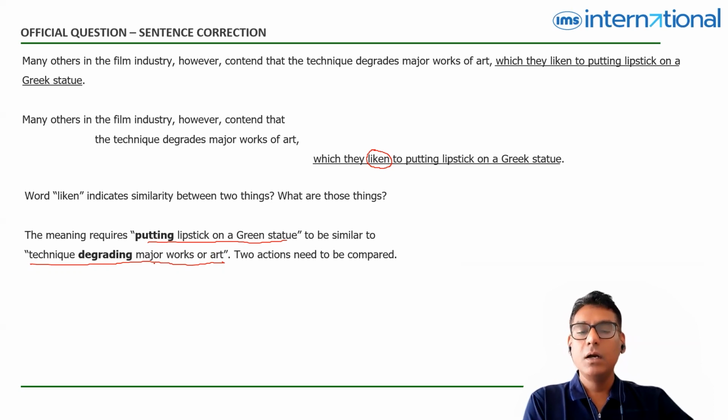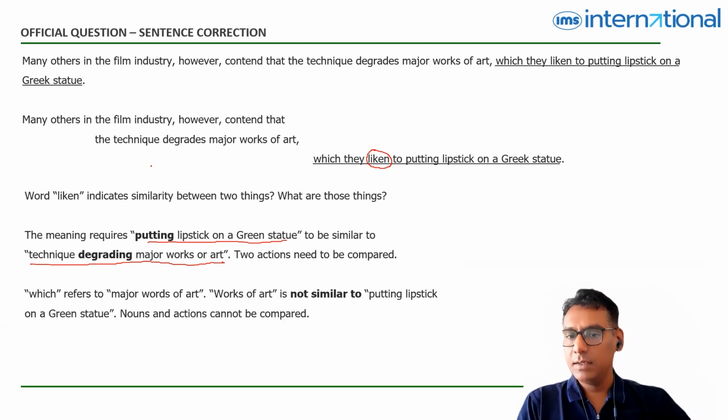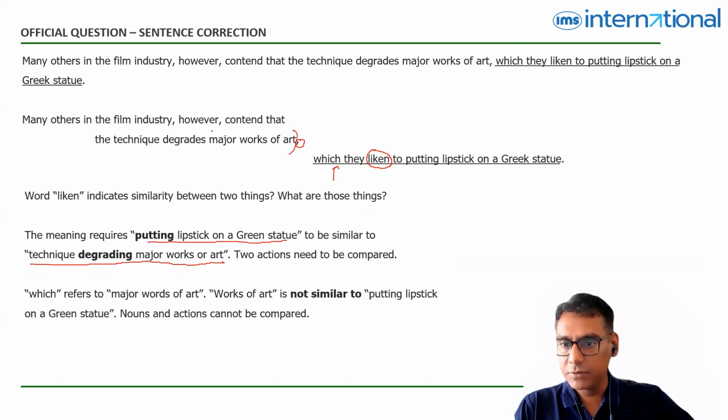So basically, what we have learned so far is that I need to maintain the parallelism between these two terms. And is that parallelism maintained? There is a which here. Technically, a which after a comma refers to the noun phrase before the comma. Now, the noun phrase here is major works of art.